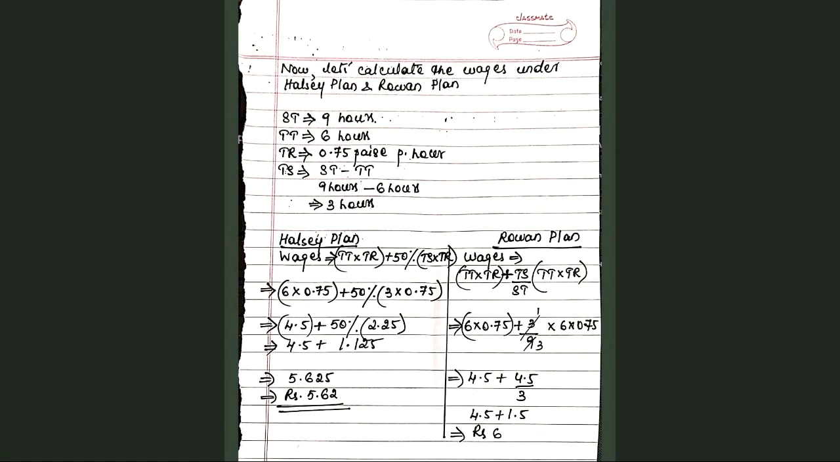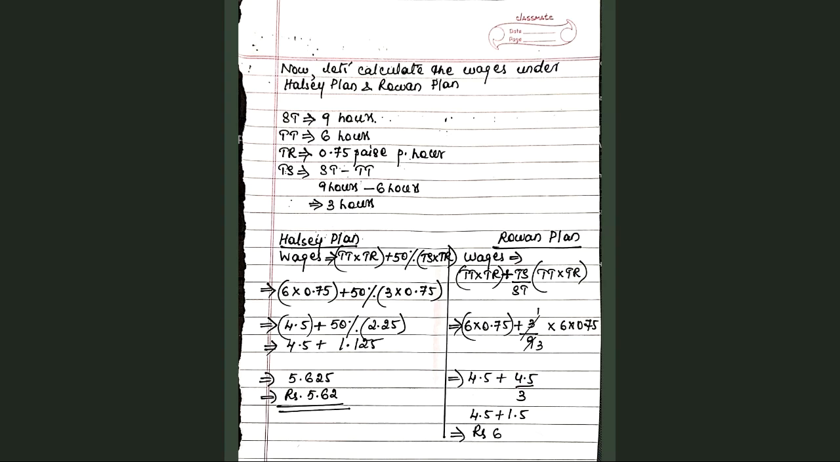Now, by now you are all conversant with this formula for calculation of time saved. It is standard time minus time taken. So if 9 hours is the standard time and 6 hours is the time taken, then the time saved is 9 hours minus 6 hours, which is 3 hours.